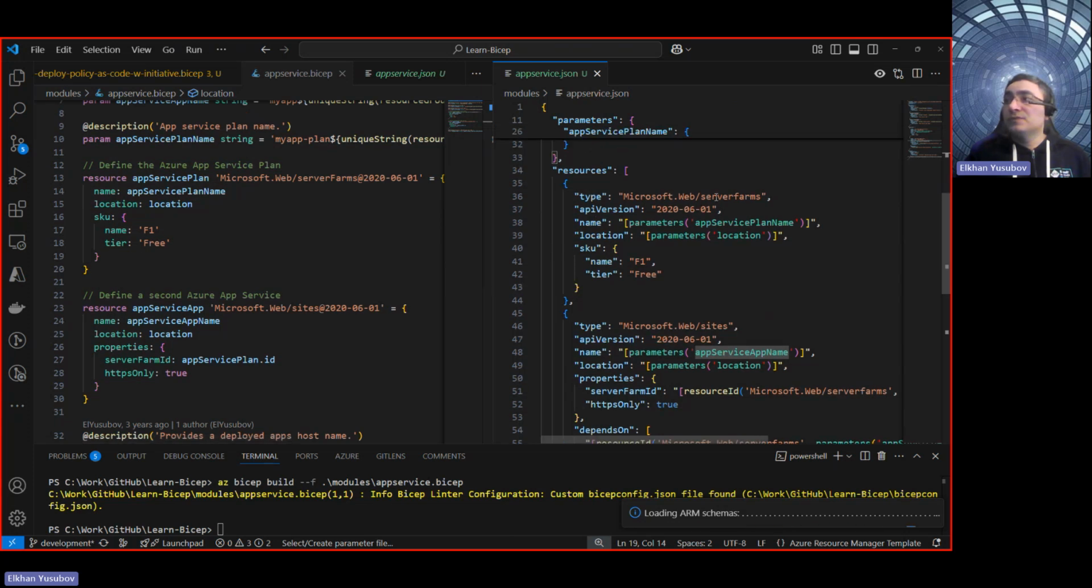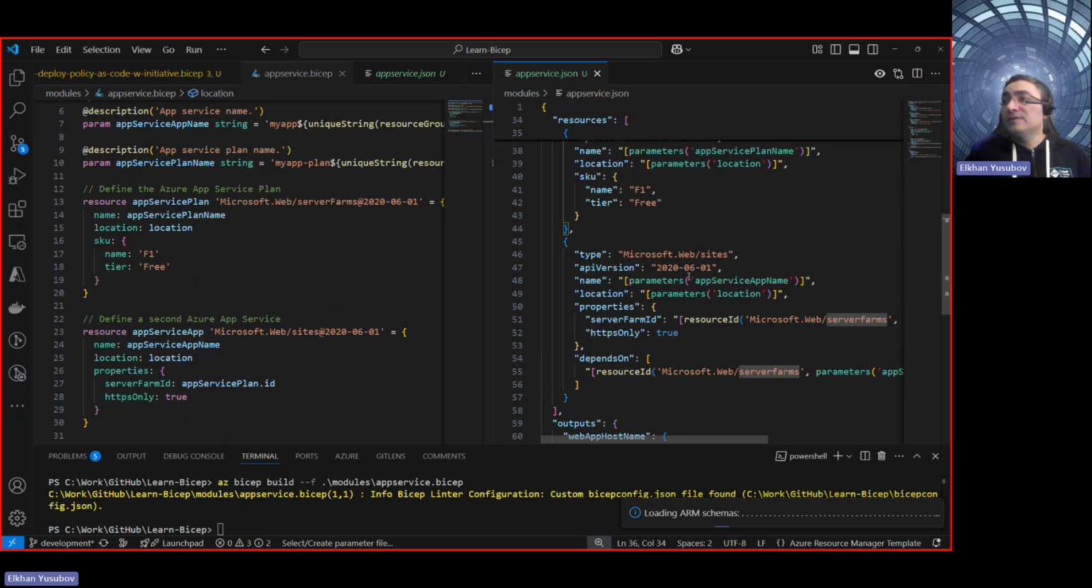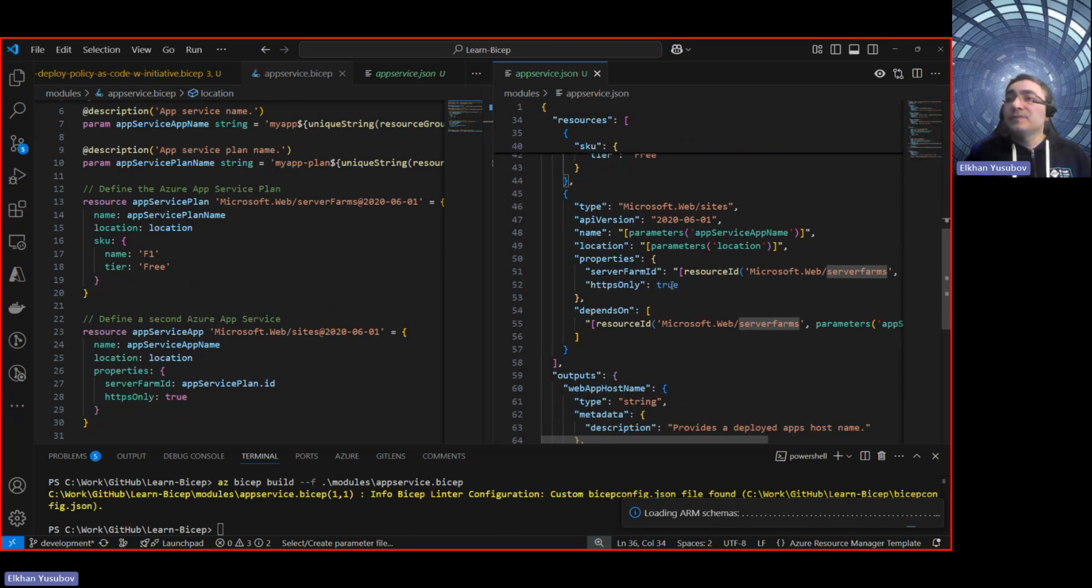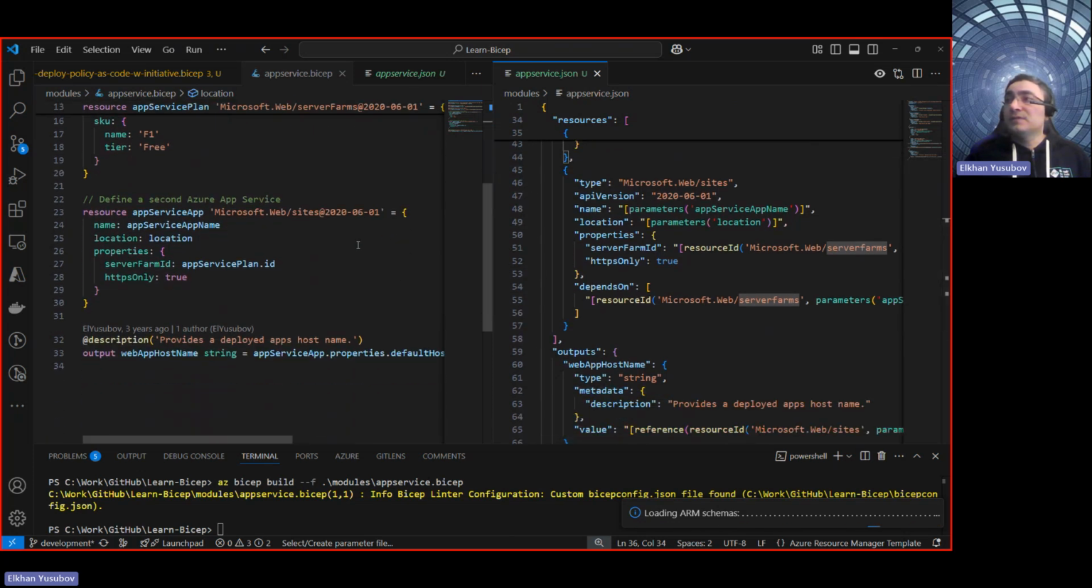Under the resources, you will see that it defines the server farm, which is the first resource here, and then it defines the website here, and then it defines the output parameters. But as you see, when we compare, for example, this website declaration with the one here, they actually look similar, but there is less code involved and it's much cleaner when you use the Bicep file. So that's the biggest difference here. I hope that would convince you to learn Azure Bicep. So let me close this now.